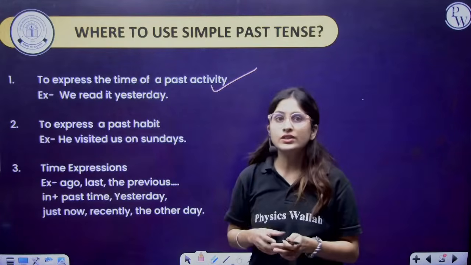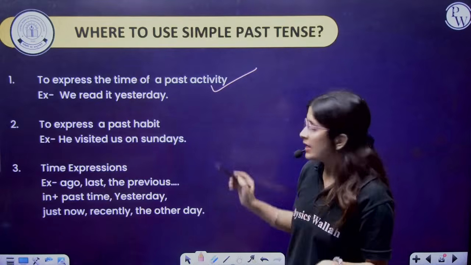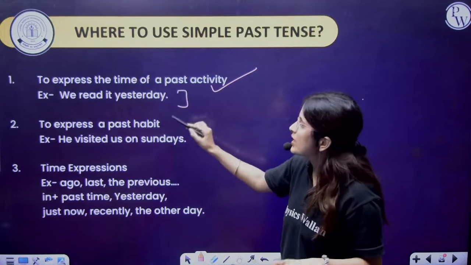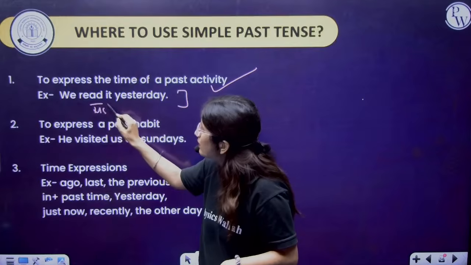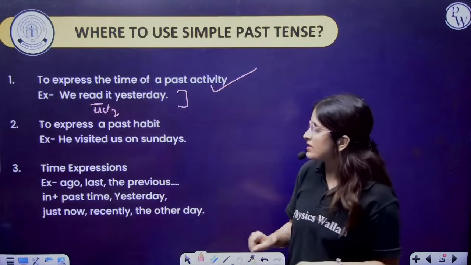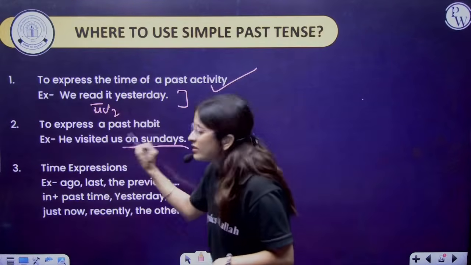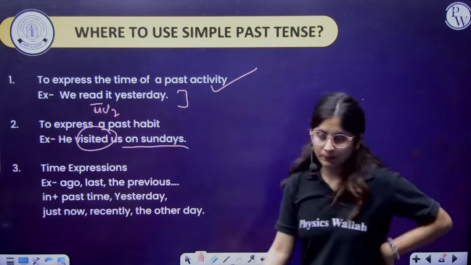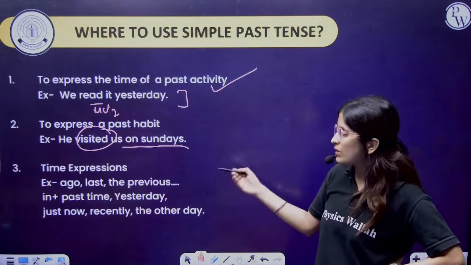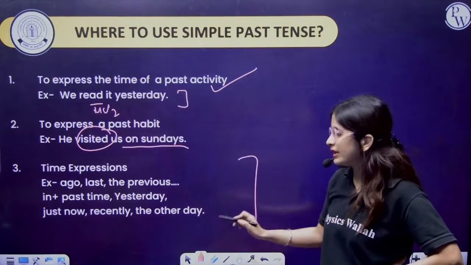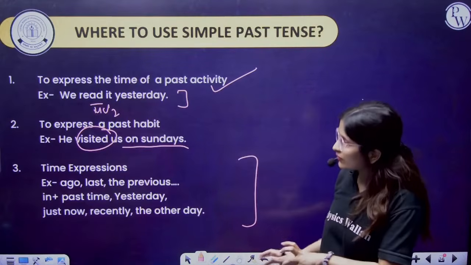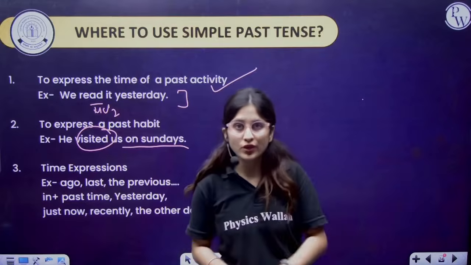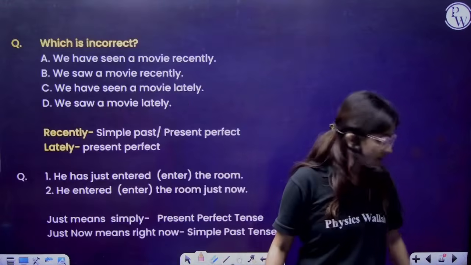We read it yesterday. If it is a past habit, he visited us on Sunday, affirmative sentence, main verb second form. Now time expressions: ago, last time, just now, recently, the other day. These are some words with which you can use simple past tense.